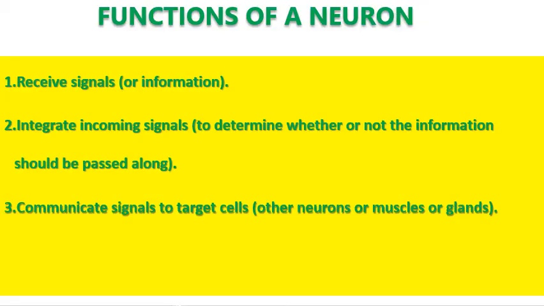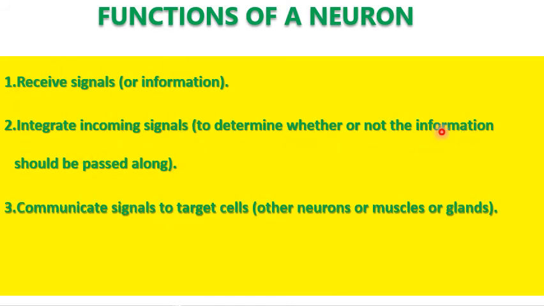What is the function of this neuron? They have three major functions. They receive the signal and information and transfer it to other parts of the body where it is essential, and they integrate the incoming signals.